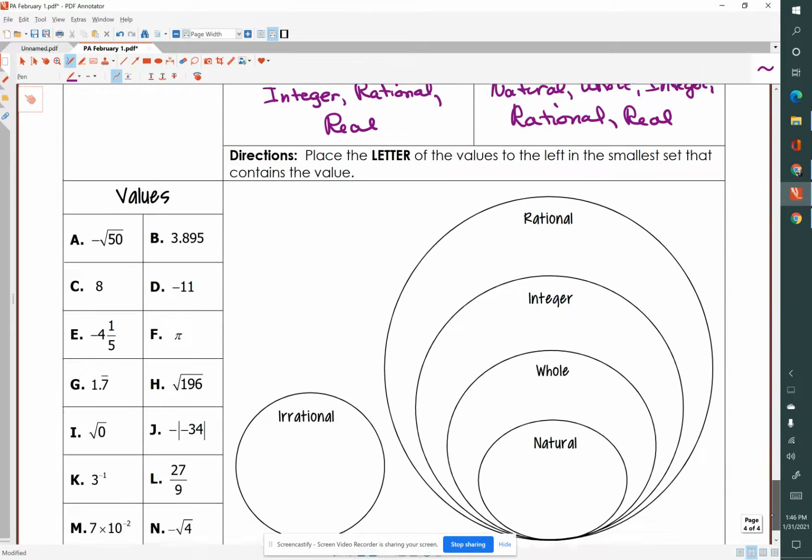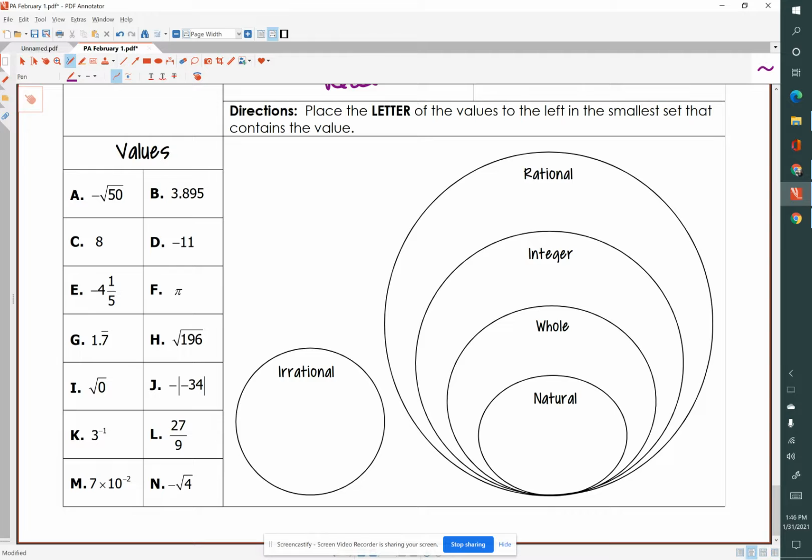Let's go on to our last exercise of the day. So we're going to place the letter of each one of these values. So we're looking at the letter in the smallest set that contains the value. So this negative square root of 50 does not terminate. It is not a repeating decimal. That is irrational.